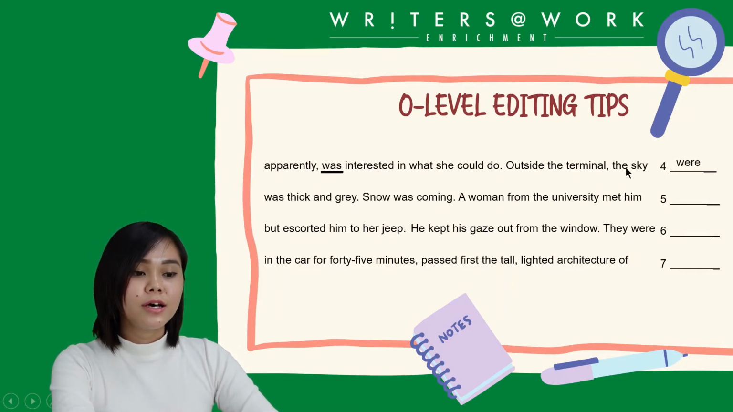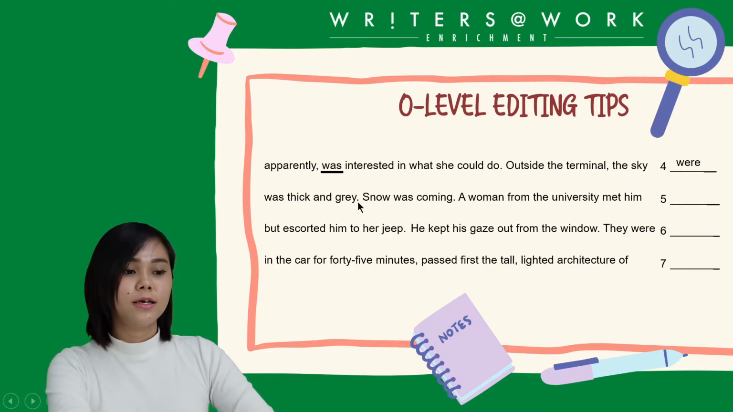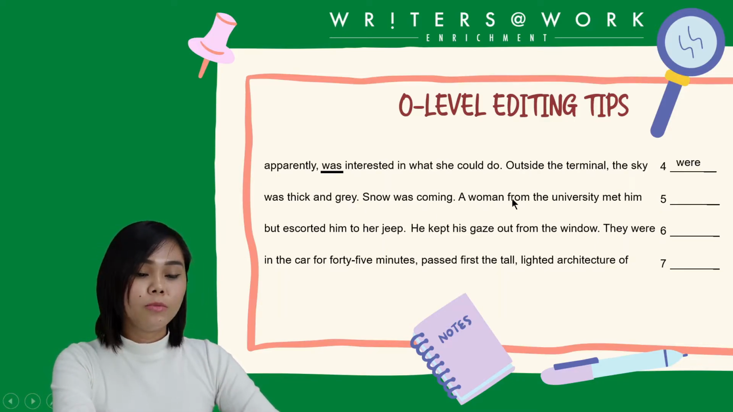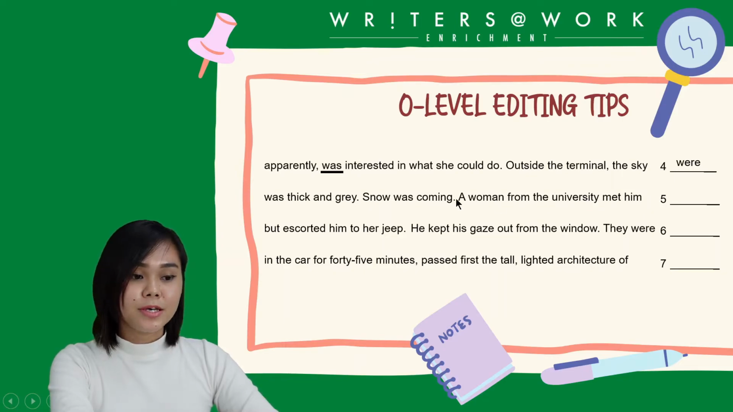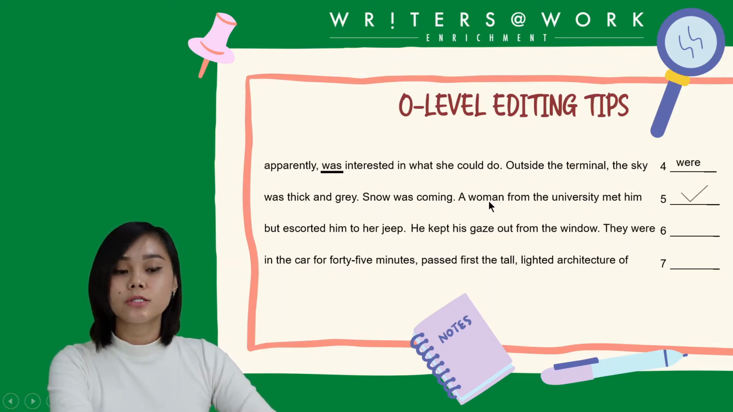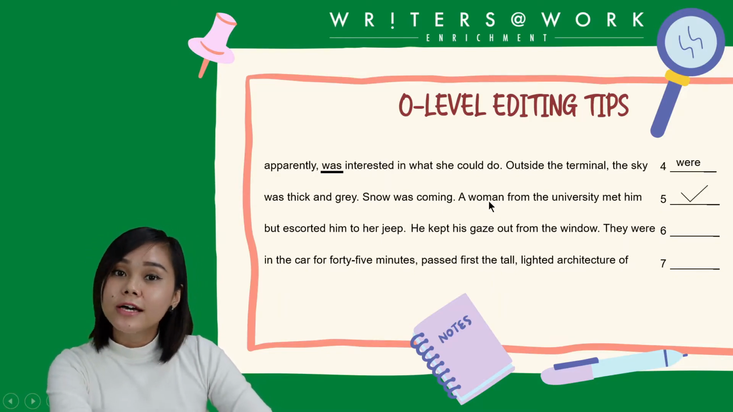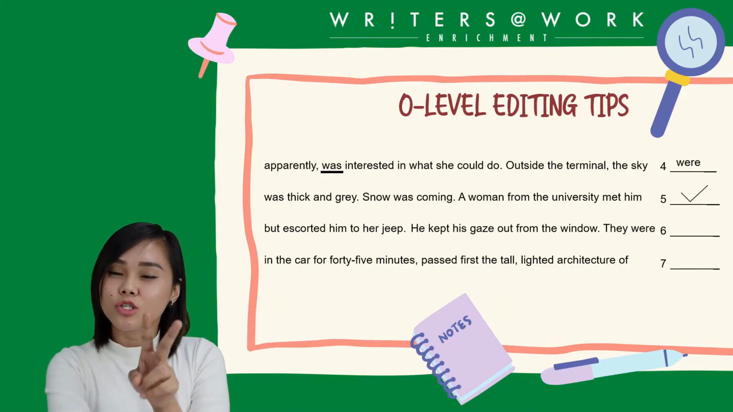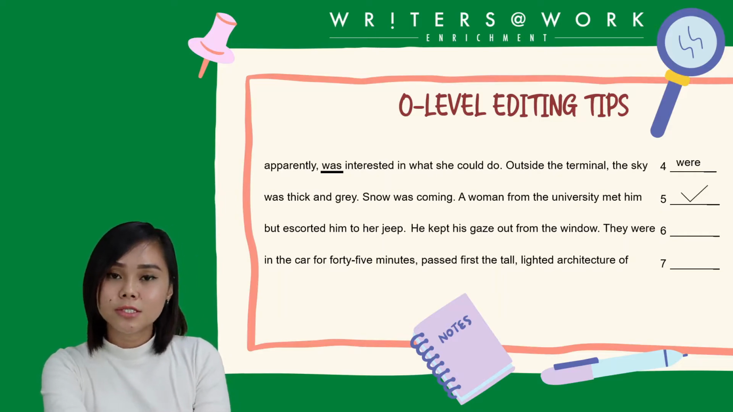Outside the terminal, the sky was thick and gray. Snow was coming. A woman from the university met him. This line, if you pay close attention to it, has no error, so we'll put a tick mark for number 5. Now, we already have 2 tick marks, which means the rest of the numbers will have errors that you should be looking out for.